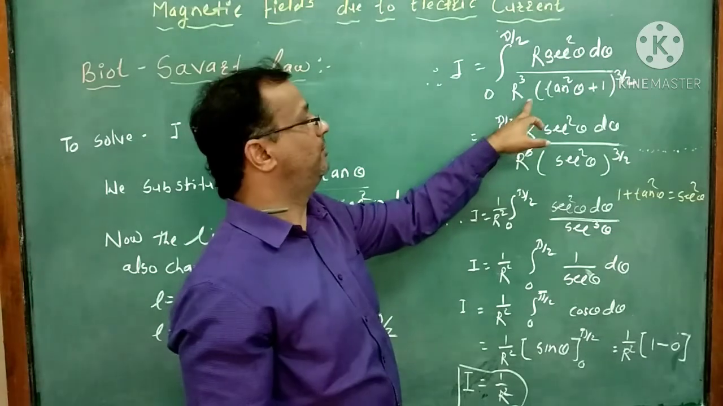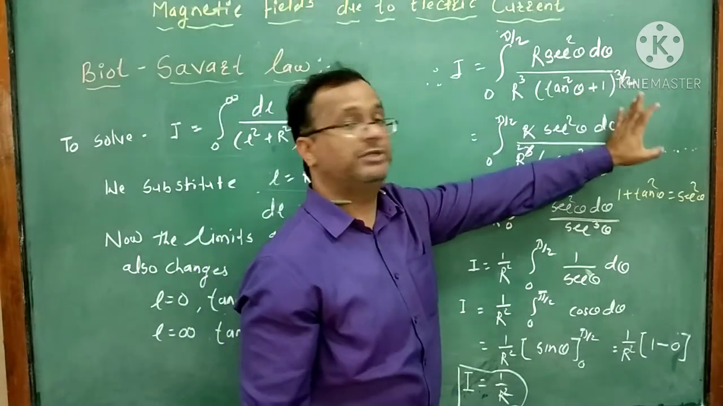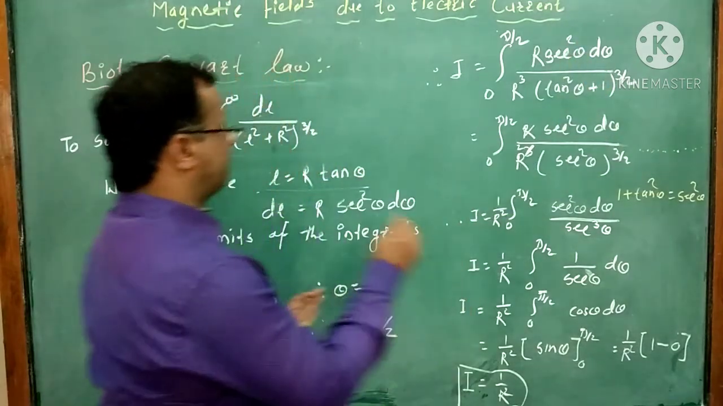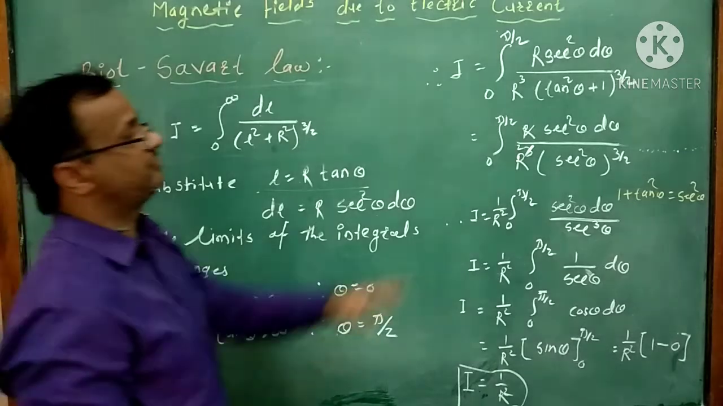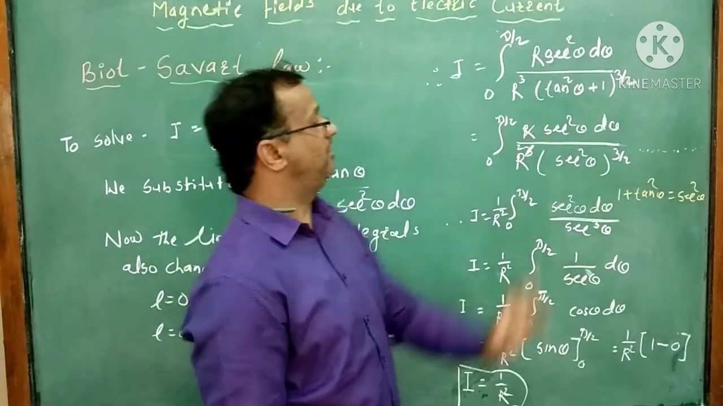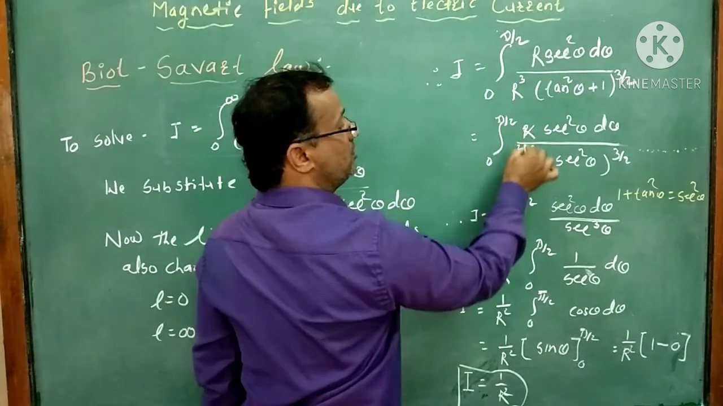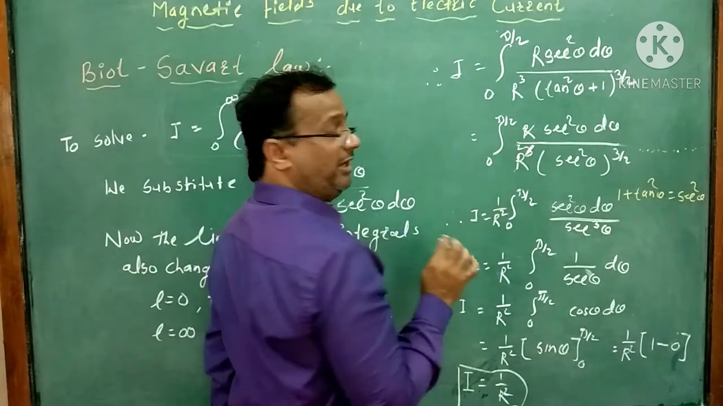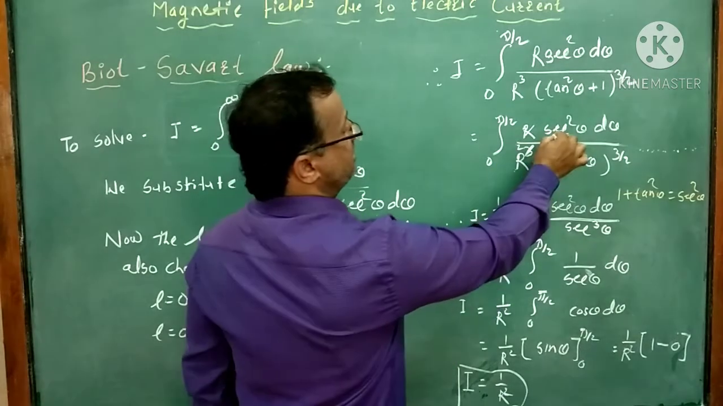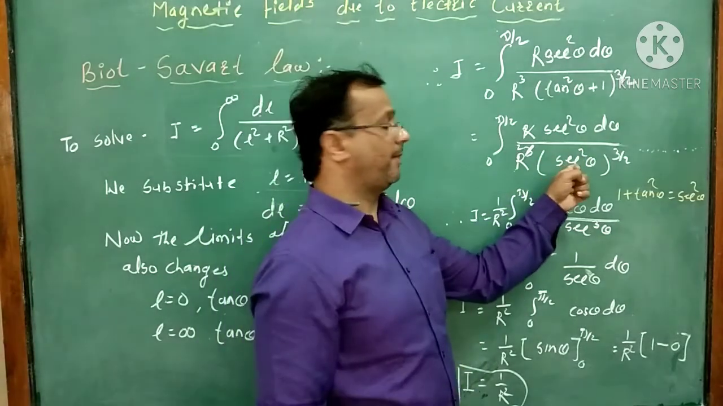upon R cube into (tan square theta plus 1) raised to the 3 by 2. Here we substitute these values in this equation. So we get this one. Right? So here what happened? R, and now this will be R cube. So from that one R gets cancelled. So here what do we get at the denominator? Simply R square. Now this sec square theta d theta upon what do we get here?